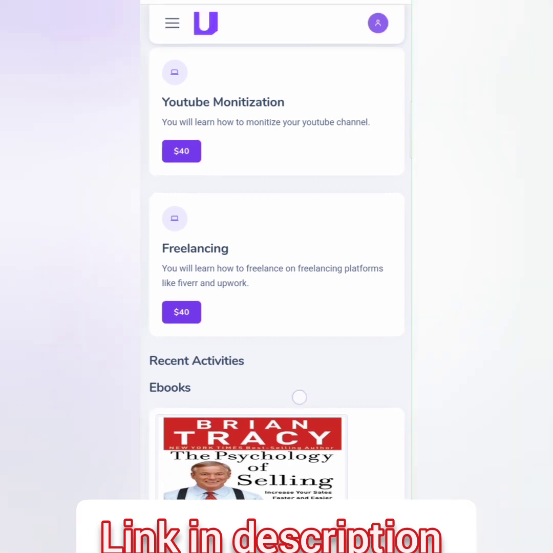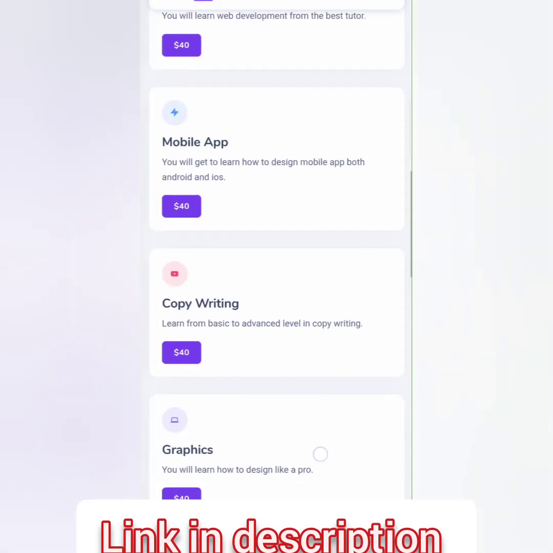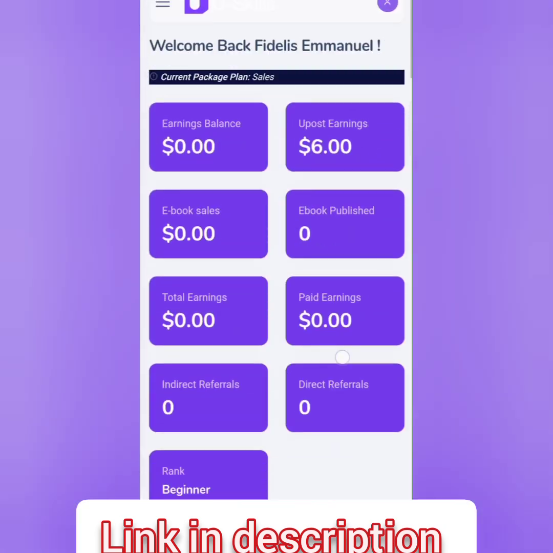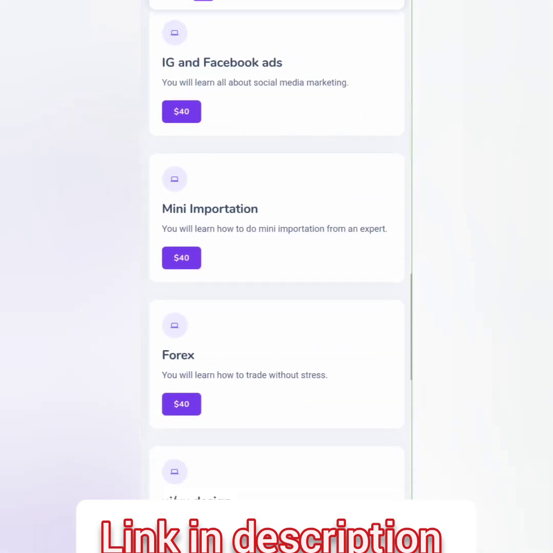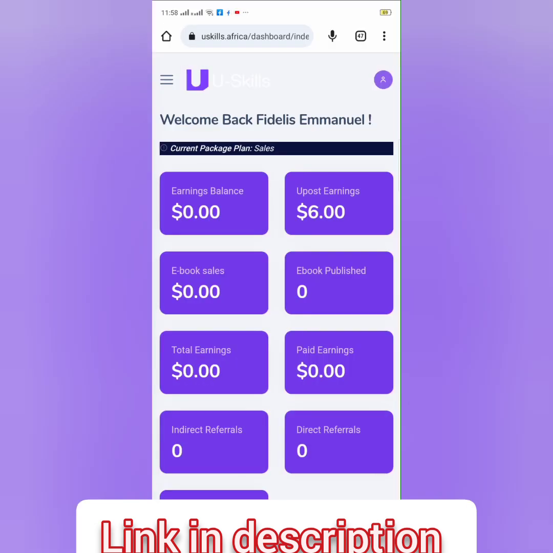So all these are benefits you get as a member of Uskills. You learn all this with just $40, and you become an expert. Right here you can see that my balance right now is $6. Let me show you how you can earn from this platform.